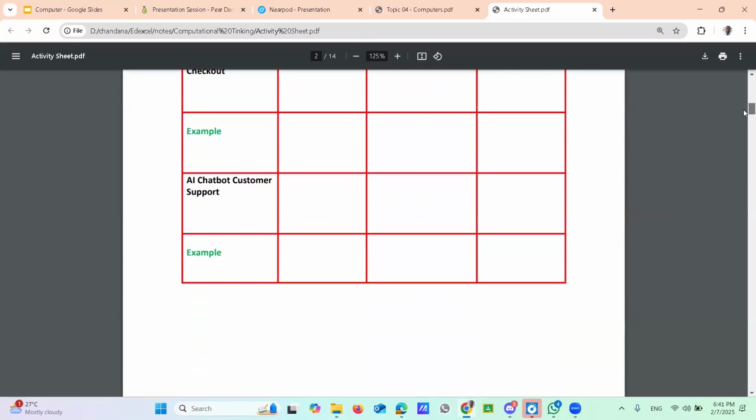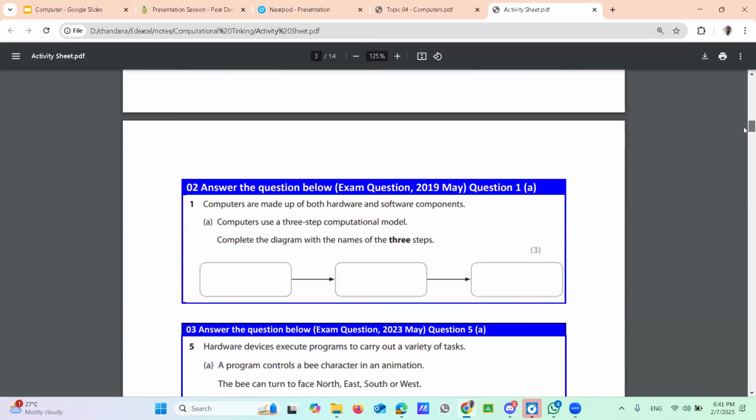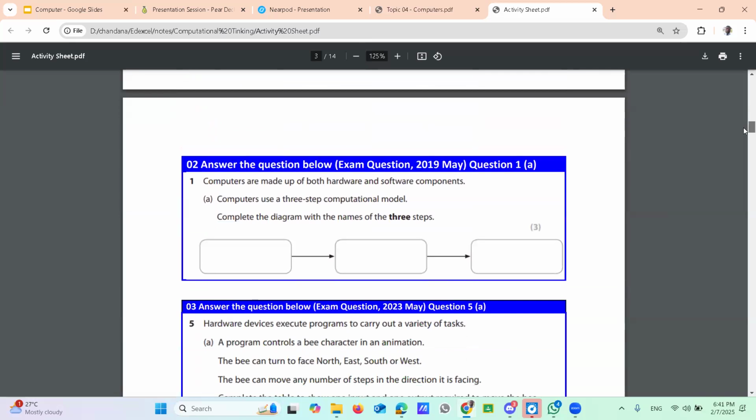Right. Okay. Then look at the second question, activity two. I think now you can answer this one. This is the exam type question. This one is 2019 May.